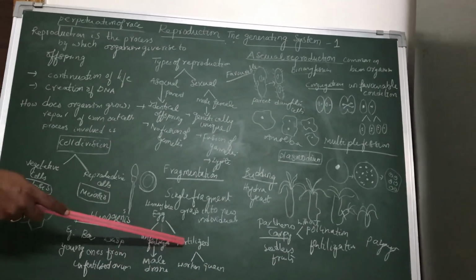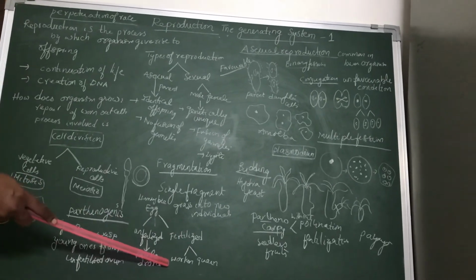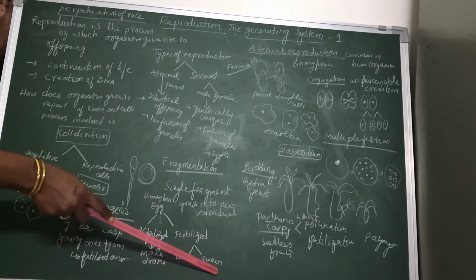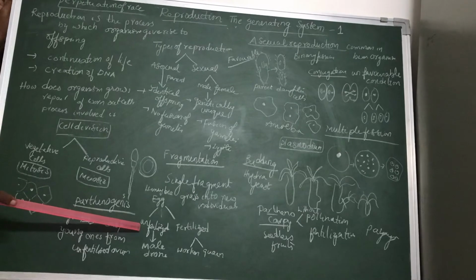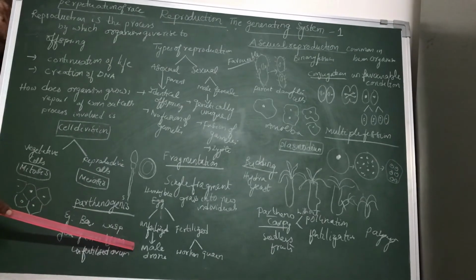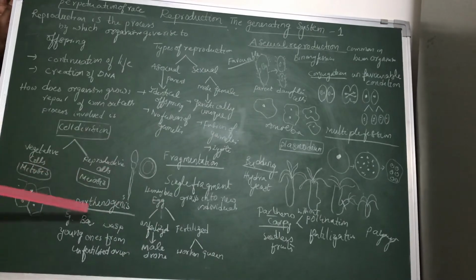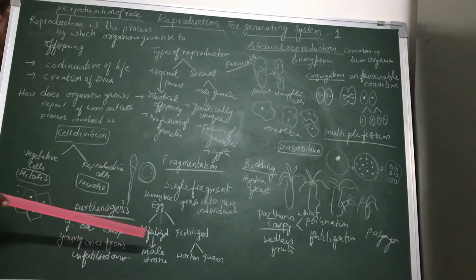The young one that is formed from a fertilized egg will eat the royal jelly and get converted into a queen. And workers will look after the honeybee. From the unfertilized egg the male drone is formed. From fertilized eggs, worker and queen are formed. This type of reproduction we call parthenogenesis.